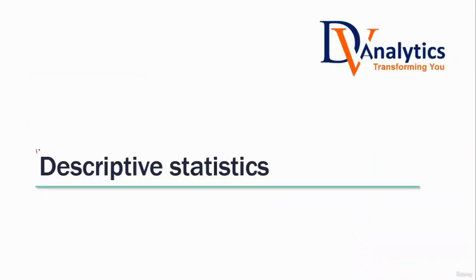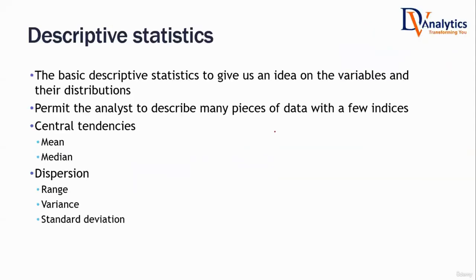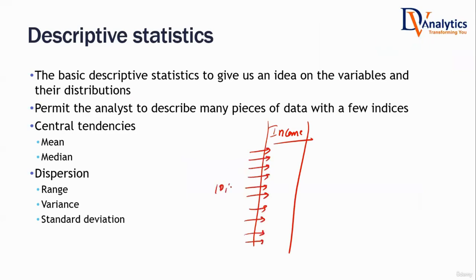These basic descriptive statistics, you're already aware of them. The only thing is that the technical names, the technical jargons, maybe that is where we are not aware of. For example, if I give you the monthly income data of 10,000 individuals, employee 1, employee 2, and so on, and I ask you to prepare a summary report, what are the metrics that you will definitely mention?